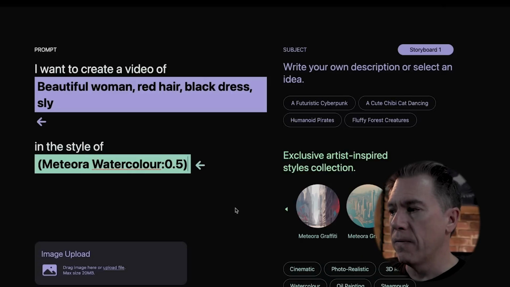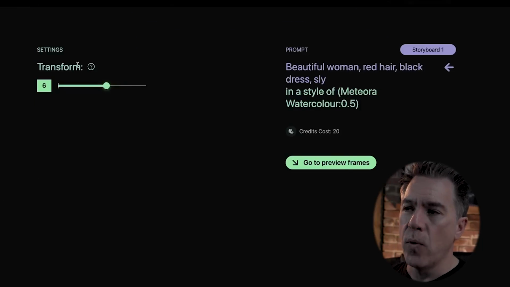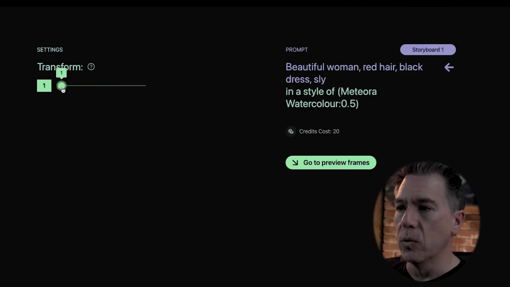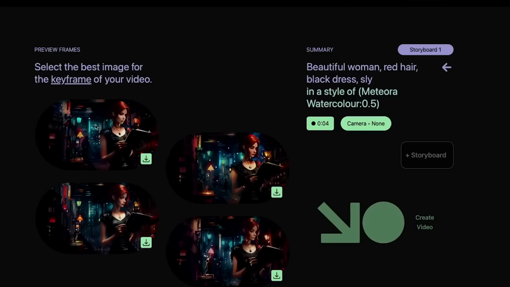Once we kind of have a look here, we can go into video settings. This transform is actually what causes that sort of warping, hallucinogenic look. So we're going to turn that down to 1. So essentially it doesn't, and then hit preview frames. Once it's done, we have 4 different initial frames to begin with.